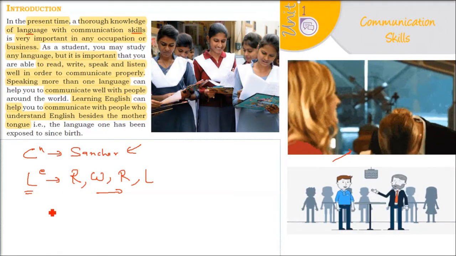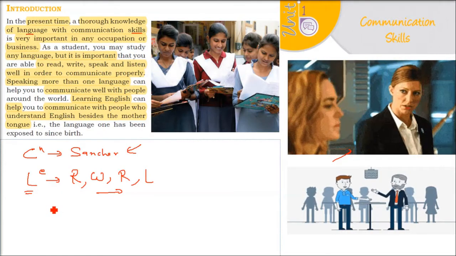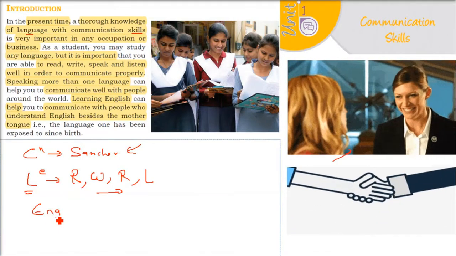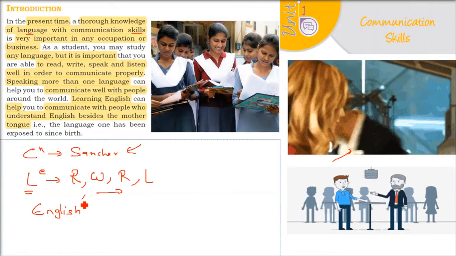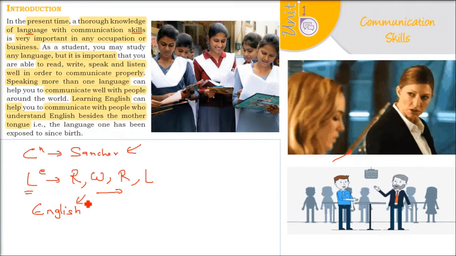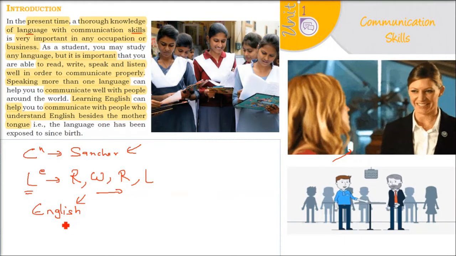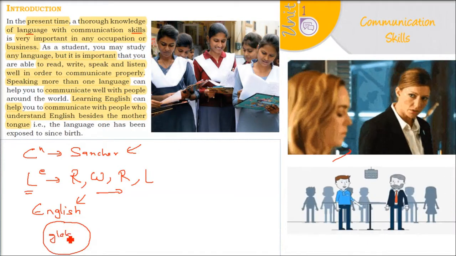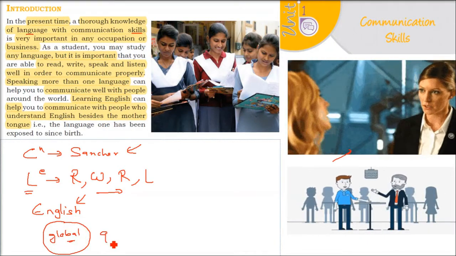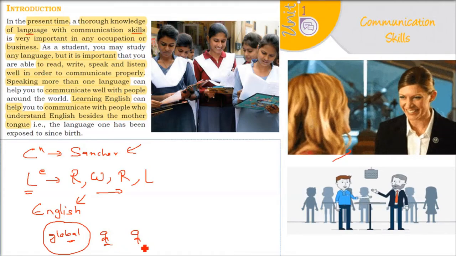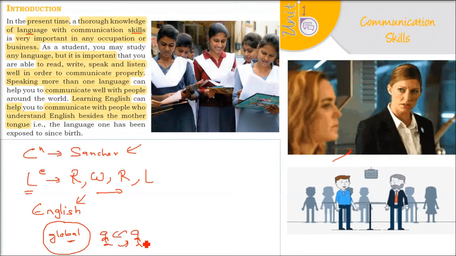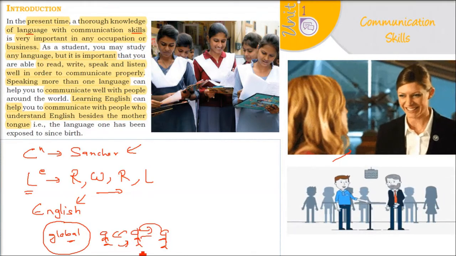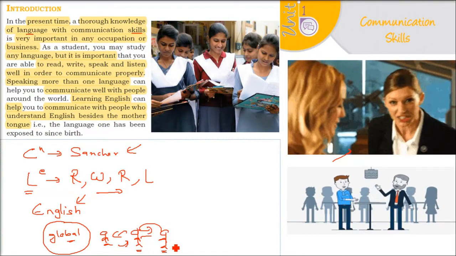But if you can learn more than one or multiple languages, that is even better. The global language today is English. I'm not promoting English at all. I'm just saying that all over the world, between two people of different countries, for example, an Indian and a Japanese, how are they going to talk?